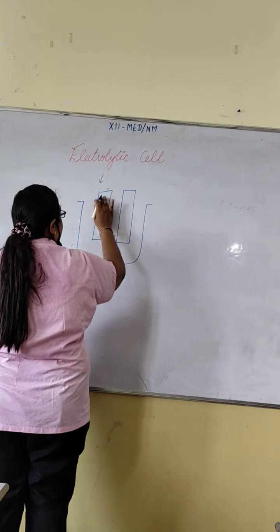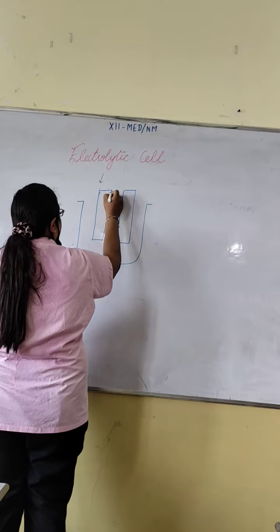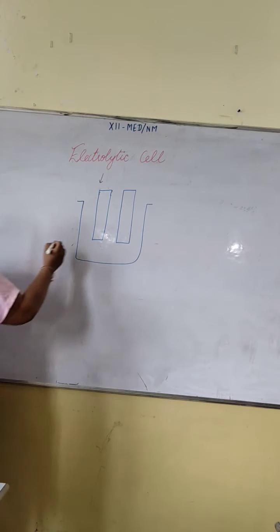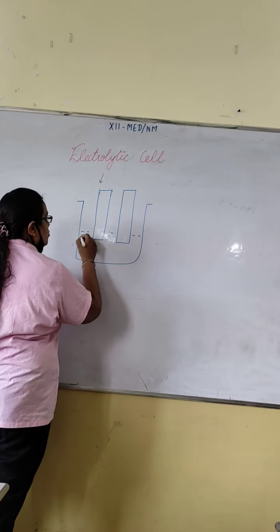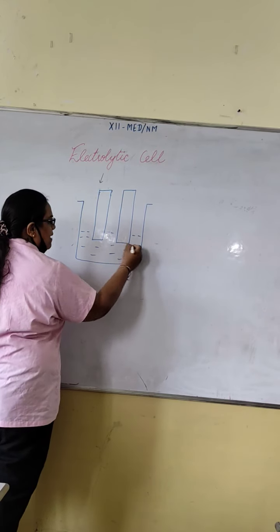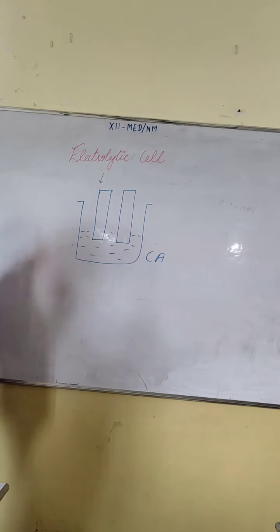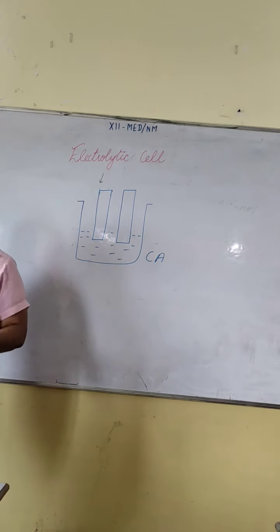These electrodes can be of the same material or of different materials. We put one electrolytic solution in it. I am representing this solution with CA. CA means any electrolytic solution. I hope electrolyte is clear to you, which contains cation and anion bonded together by an electrovalent or ionic bond. Fine?